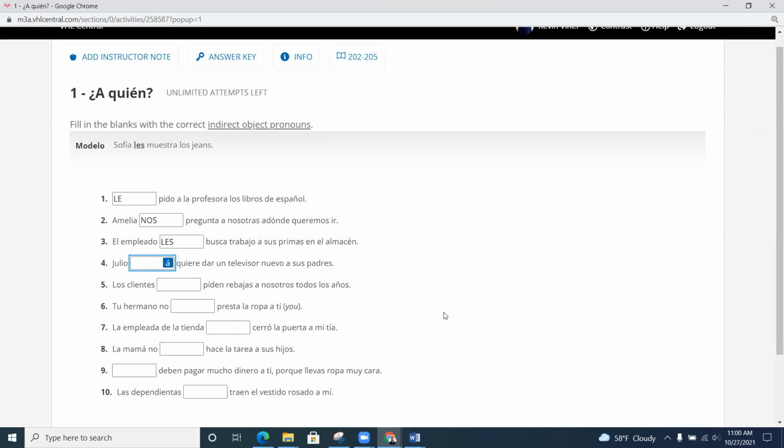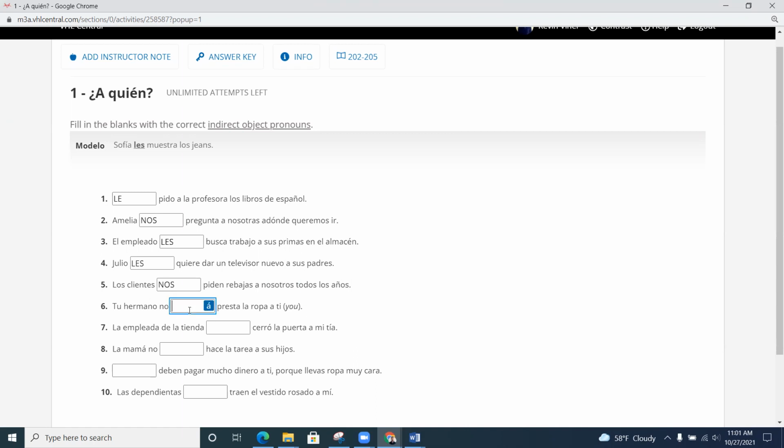4. Julio blank quiere dar un televisor nuevo a sus padres. Pause. And we're back. Otra vez tenemos les. ¿Por qué? Porque a sus padres. Número 5. Los clientes blank piden rebajas a nosotros todos los años. Pausa. Y aquí estamos otra vez nos, porque tenemos aquí a nosotros.